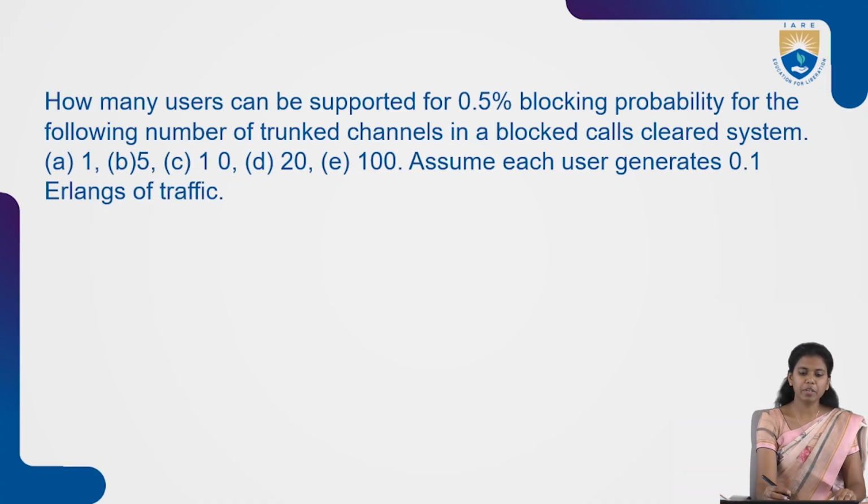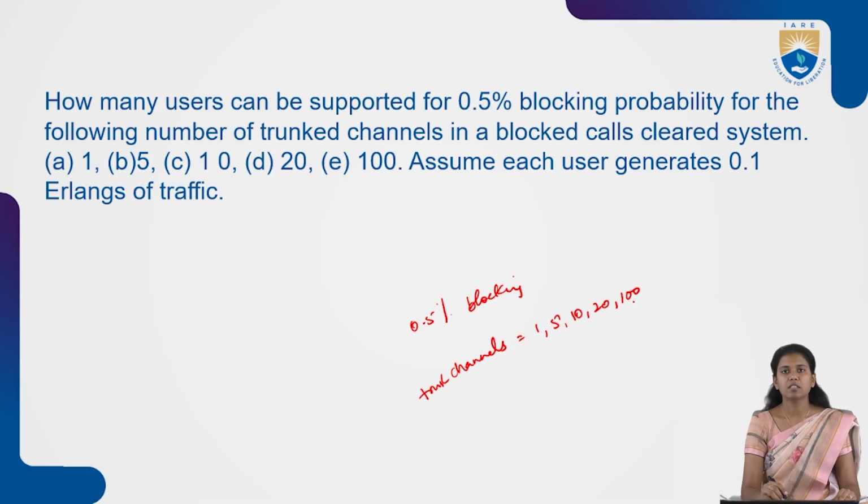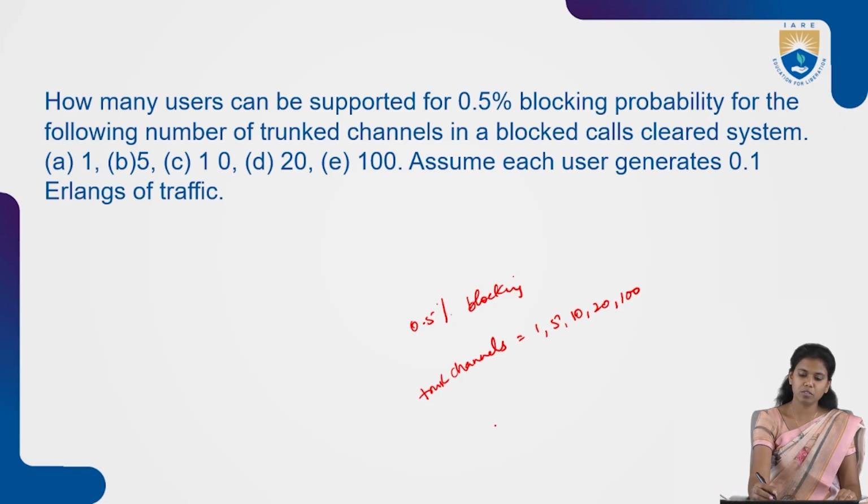So the question they have given: how many users can be supported for 0.5% blocking probability in a blocked calls cleared system, for the following number of truncated channels: 1, 5, 10, 20 and 100. Assume each user generates 0.1 erlangs of traffic. Okay, so this is what the question has given.